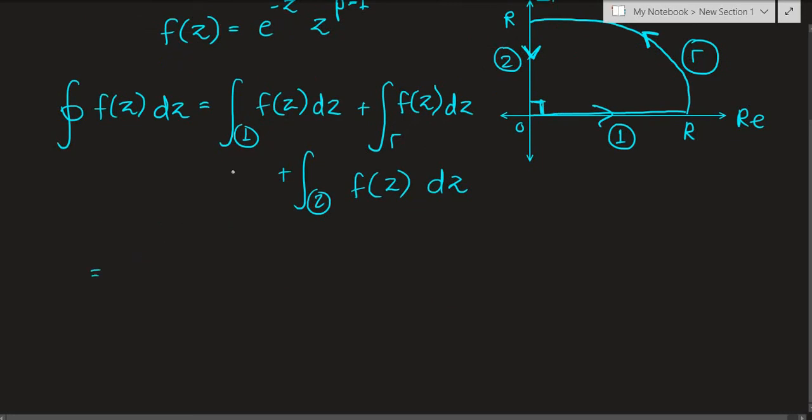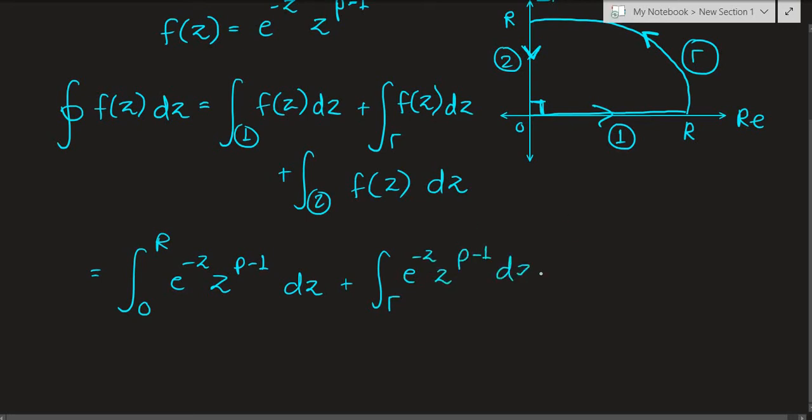So the contour integral is going to be, well, path 1 is going from 0 to r, right? So 0 to r of f of z, which we know is e raised to negative z times z to the p minus 1 dz, plus the integral over gamma of e raised to negative z times z to the p minus 1 dz, and the integral over path 2 of e raised to negative z times z to the p minus 1 dz.